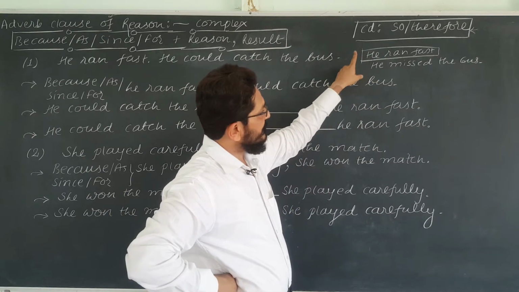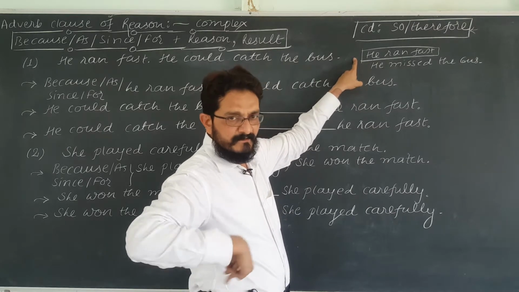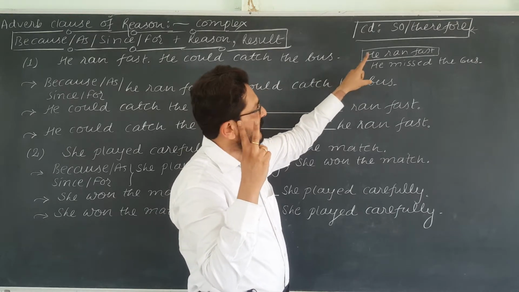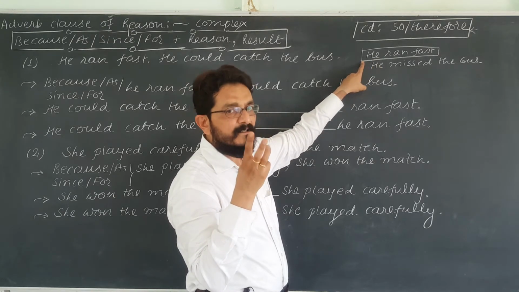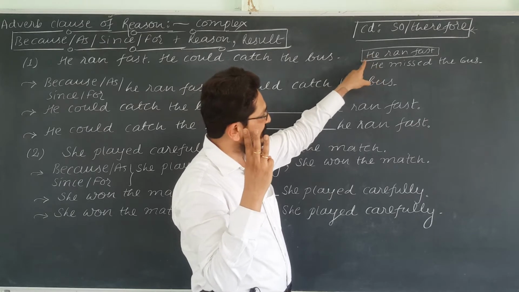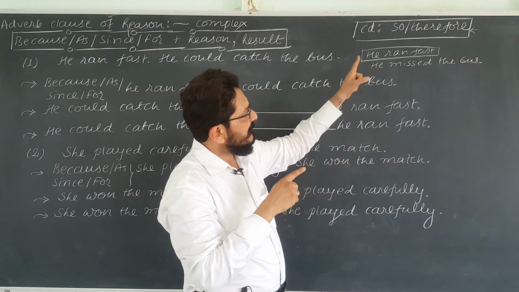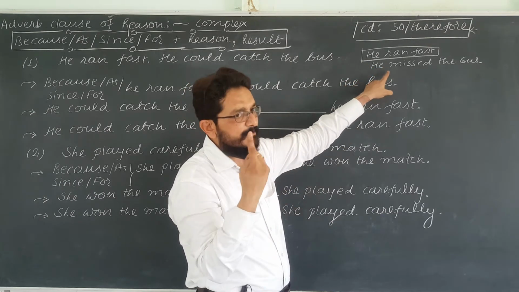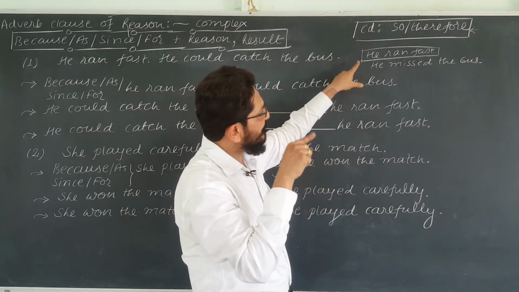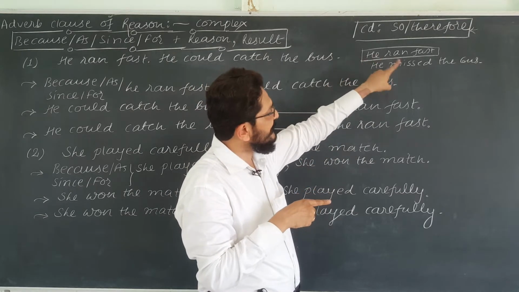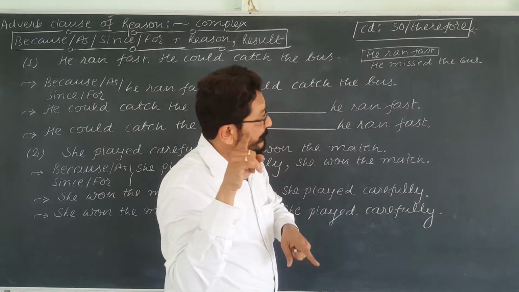Though he ran fast, though, although, even though, even if, notwithstanding that he ran fast, he missed the bus. Second, however fast he ran, he missed the bus. Third, fast as he ran, he missed the bus. Compound: he ran fast, but he missed the bus. Simple: in spite of, despite, withal, his running fast, he missed the bus. It was called adverb clause of contrast.